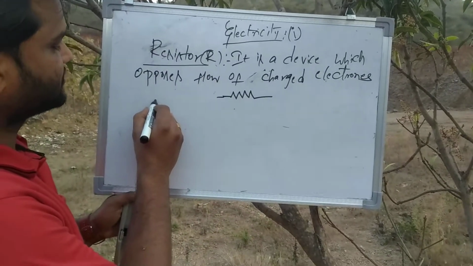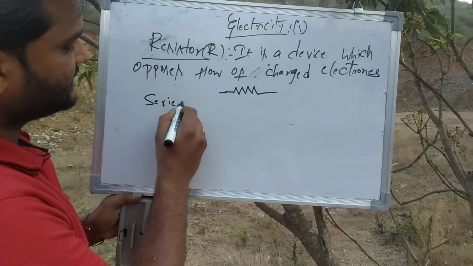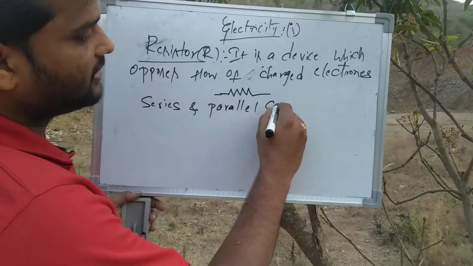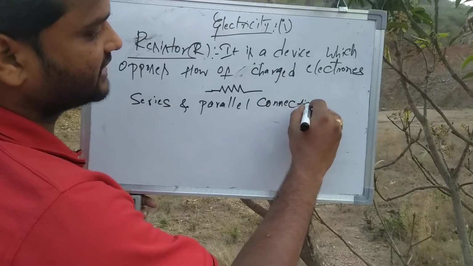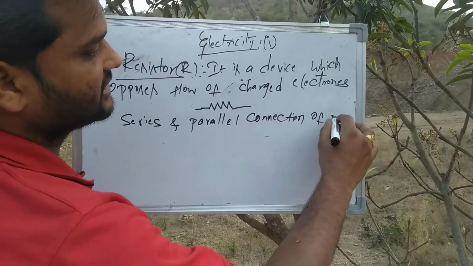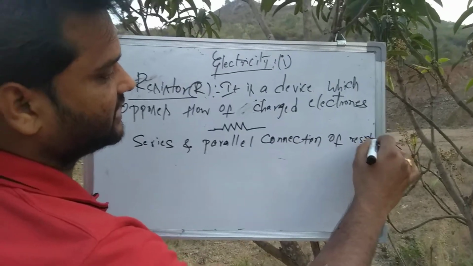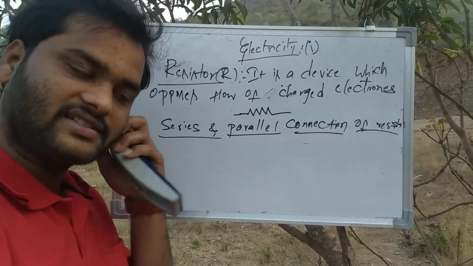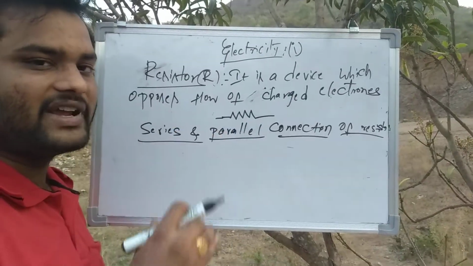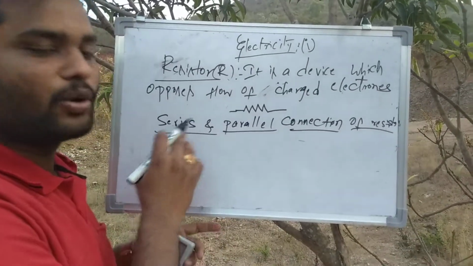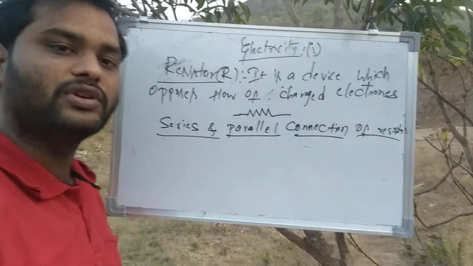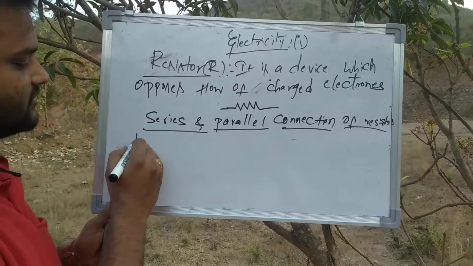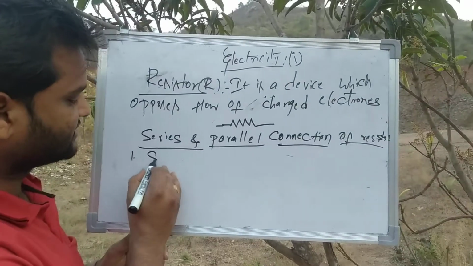The next concept, students, is very important: series and parallel connection of resistors. Resistors in electricity are combined according to a connection, and the connections are of two types. The first is series and the second is parallel. First we discuss series.